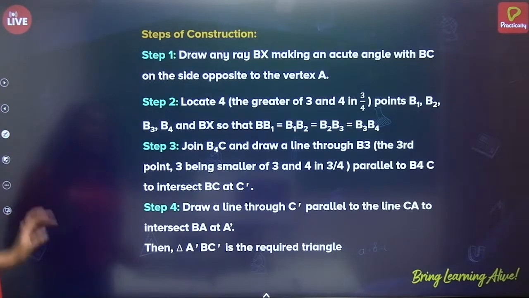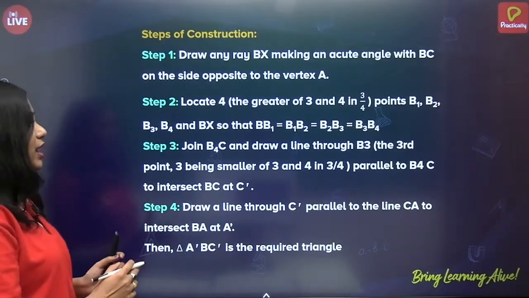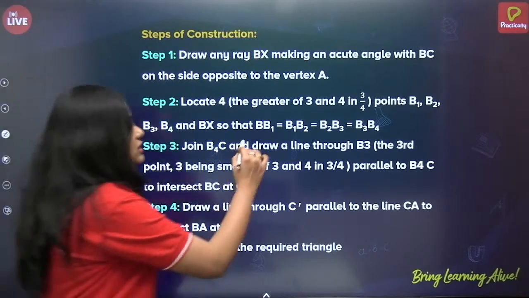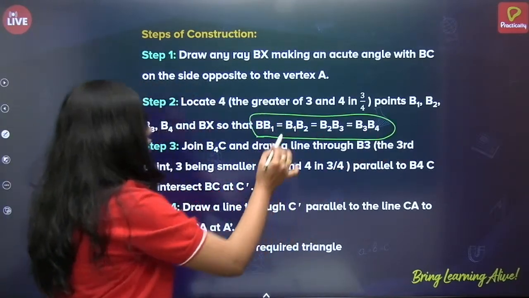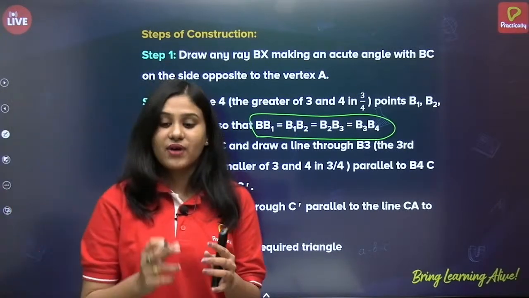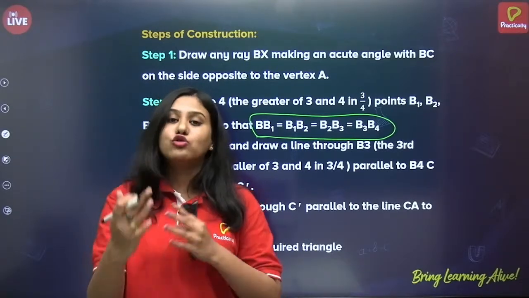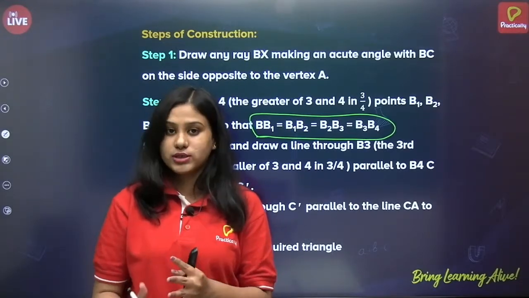Next, locate 4 points B1, B2, B3, B4 on BX so that all these distances are equal. So why are we taking 4 points? Because in the scale factor, if it is given 3 by 4, take the maximum number. Out of 3 and 4, which is greater? 4 is greater, correct?